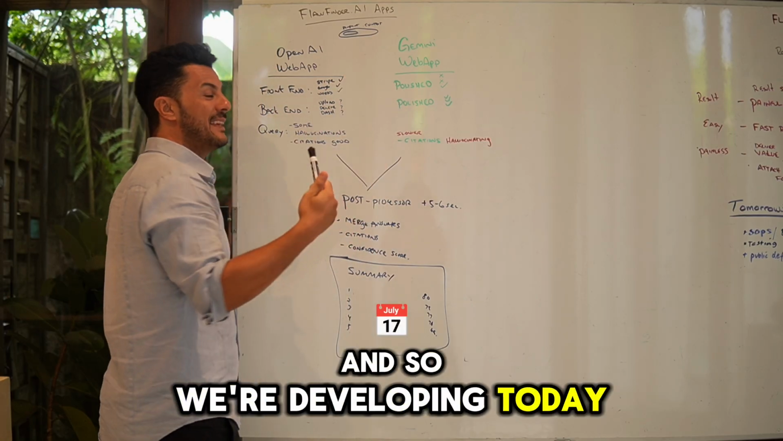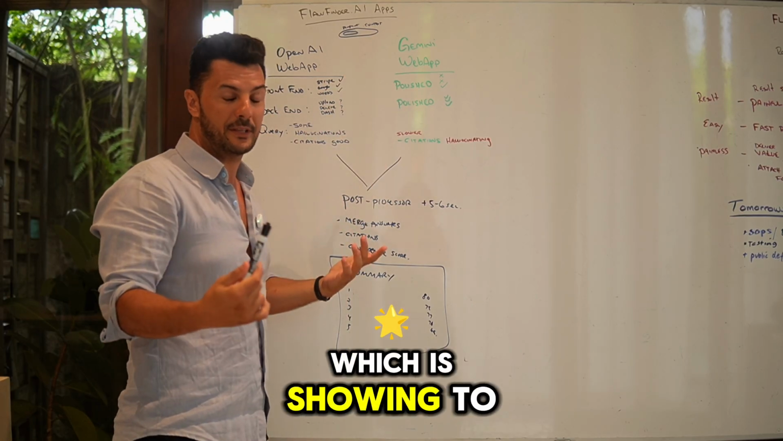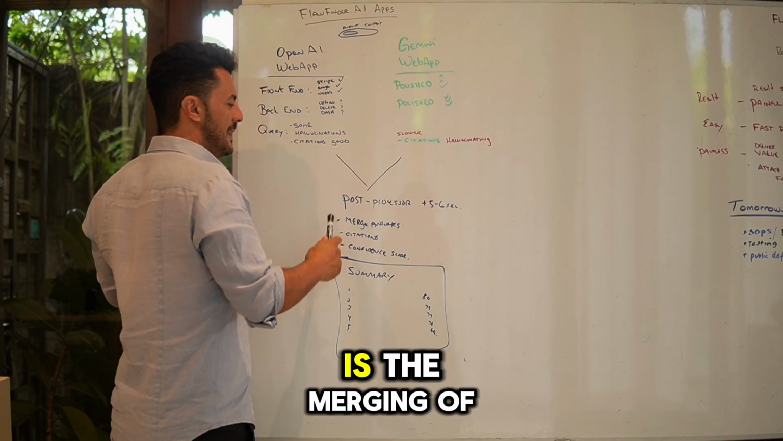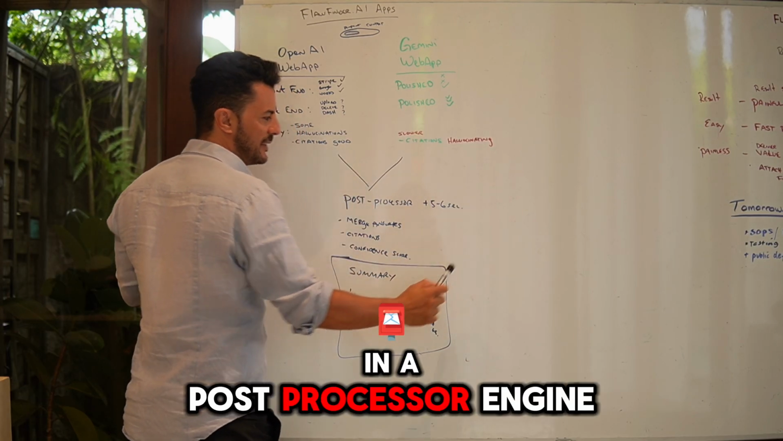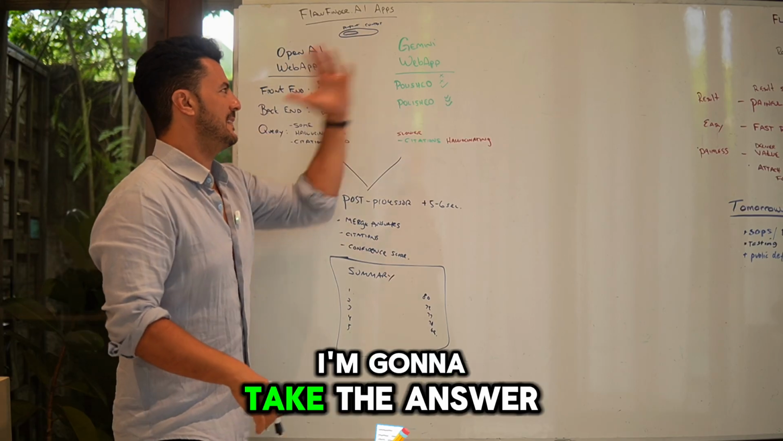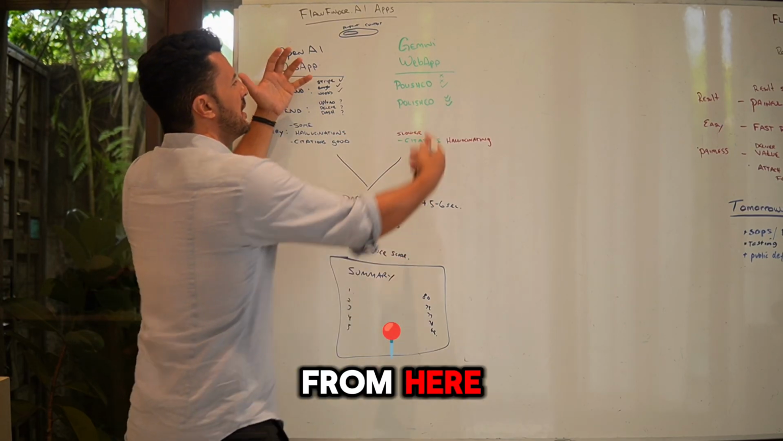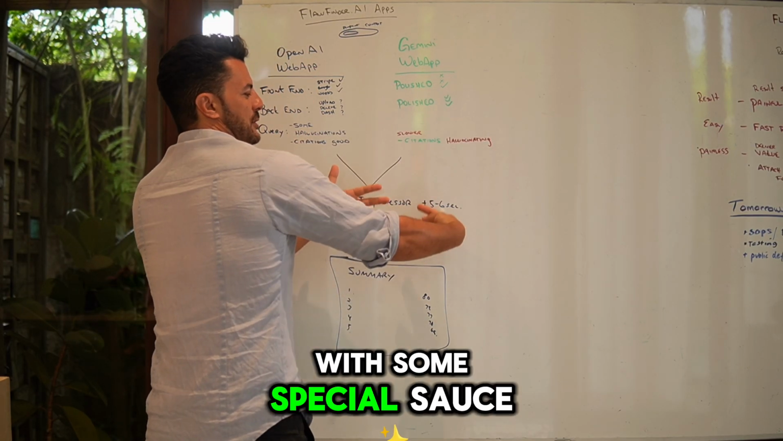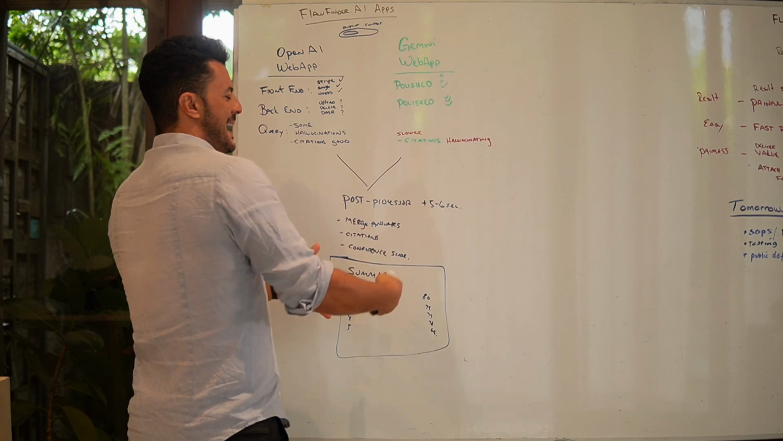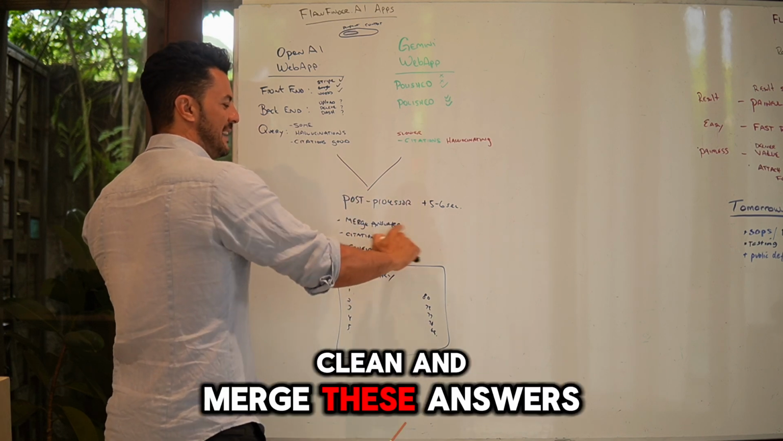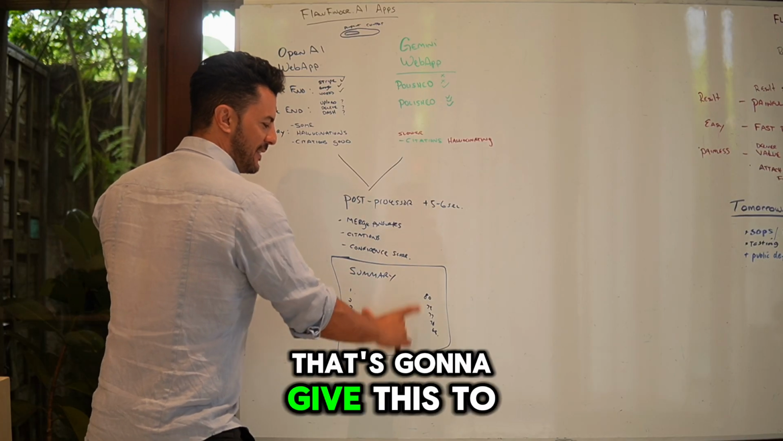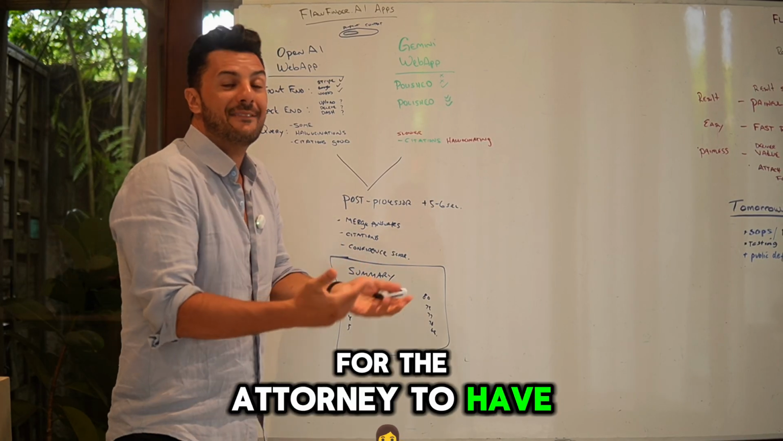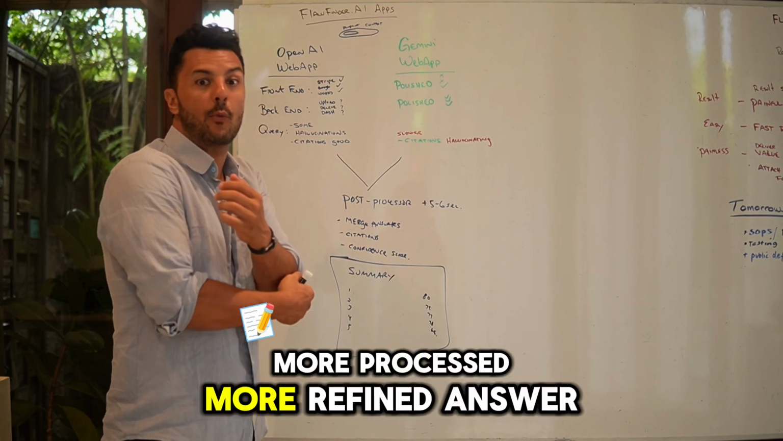And so what we're developing today, which is showing to be some technically difficult stuff, is the merging of both of these answers in a post-processor engine. What does that mean? I'm gonna take the answer from here, I'm gonna take the answer from here, I'm gonna process it with some special sauce in this post-processor, and then I'm gonna clean and merge these answers with citations and a confidence score that's gonna give this to a summary for the attorney to have a cleaner, more processed, more refined answer.